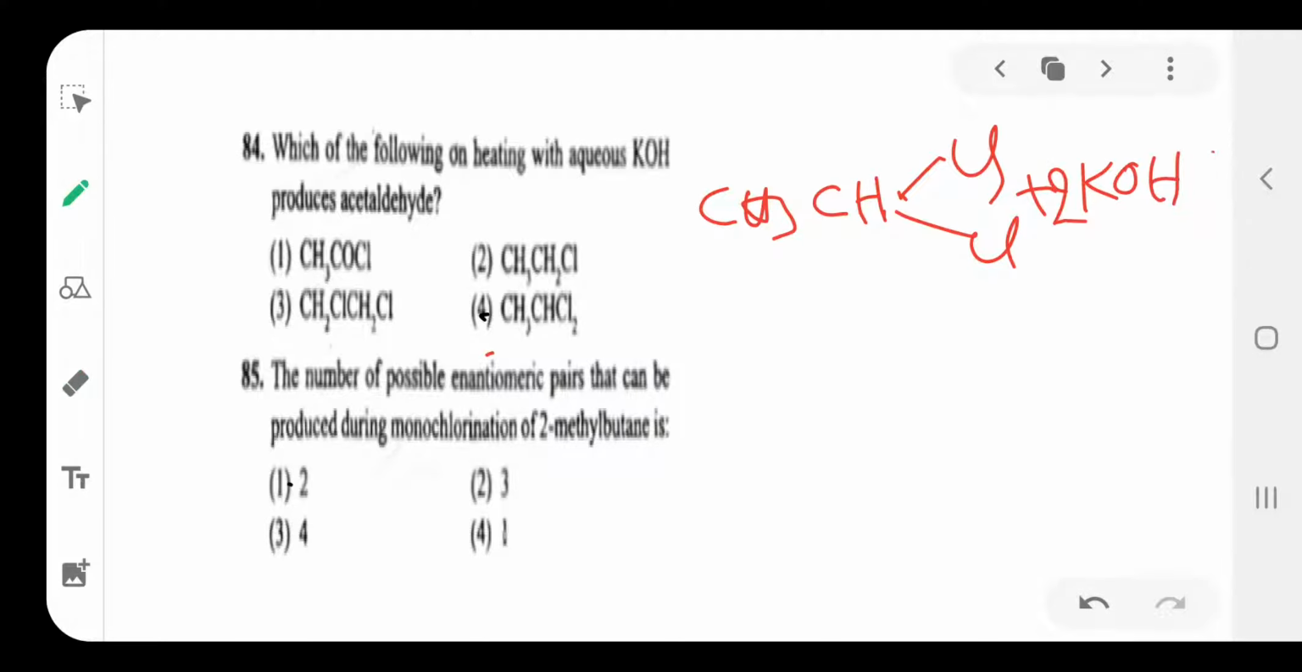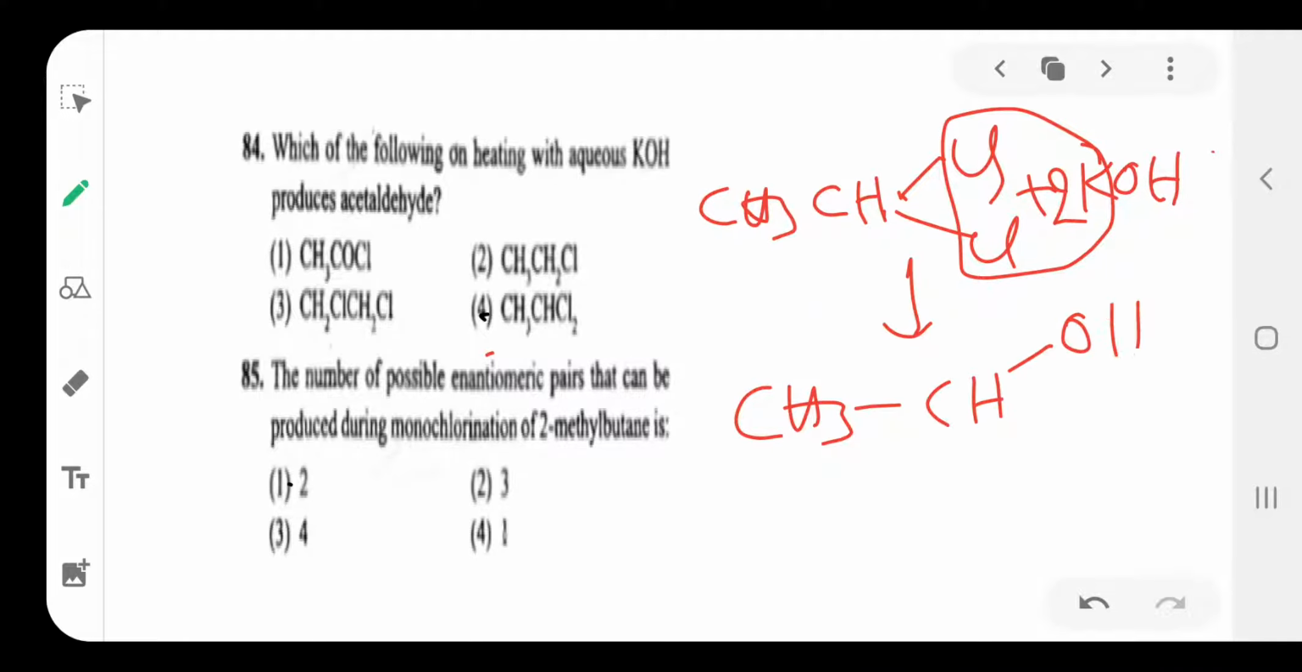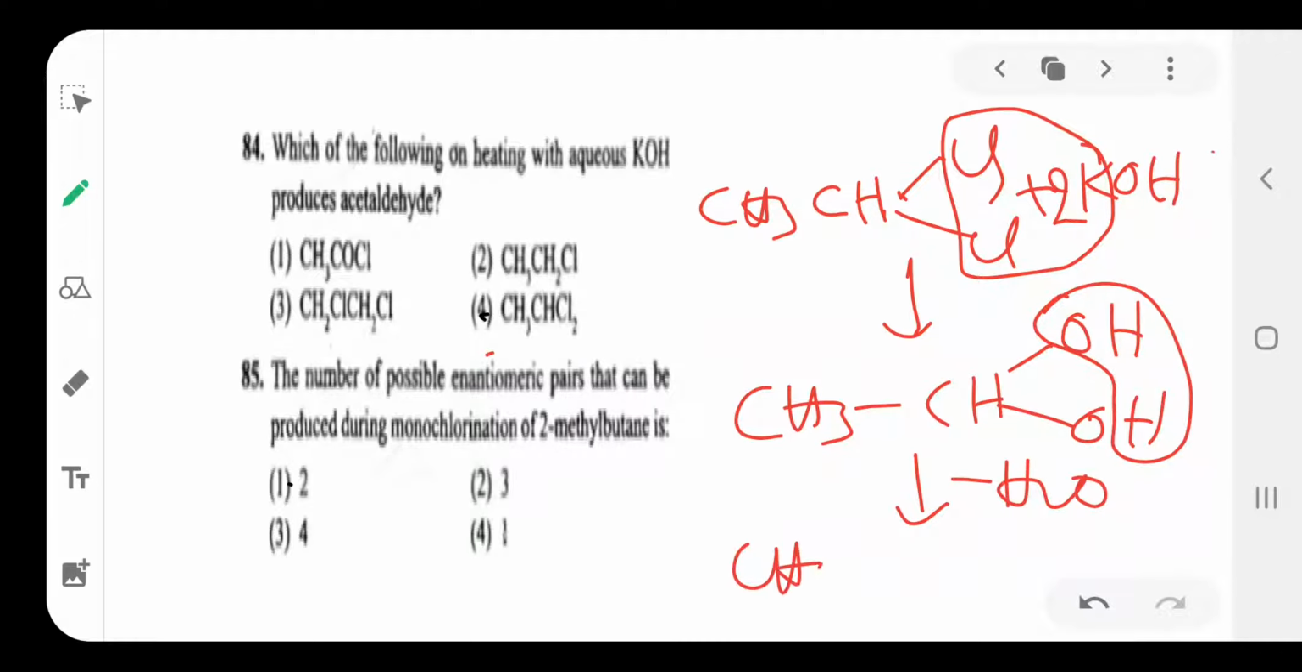2 molecules of KOH, 2 KCl separate. Then CH3CHOH and OH is formed. 2 OH groups attached to the same carbon is unstable, so H2O separates to form acetaldehyde, CH3CHO. So gem dihalide gives acetaldehyde.